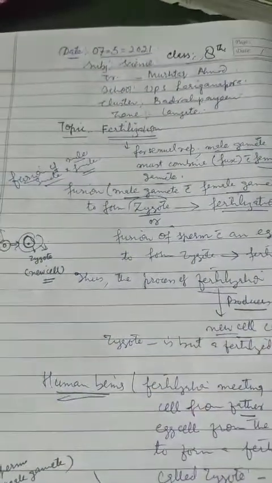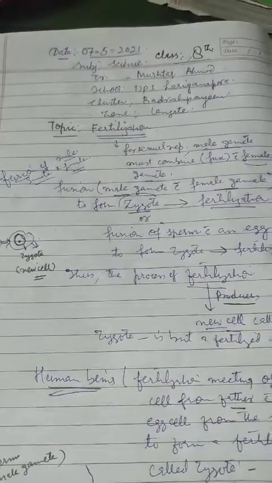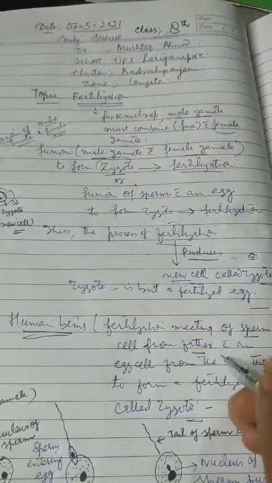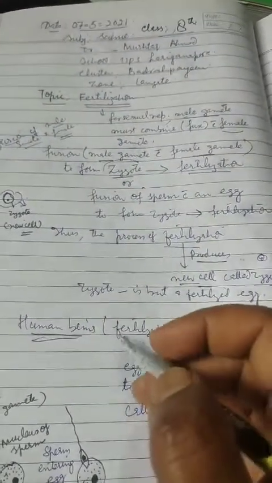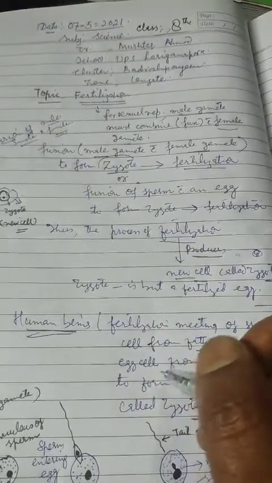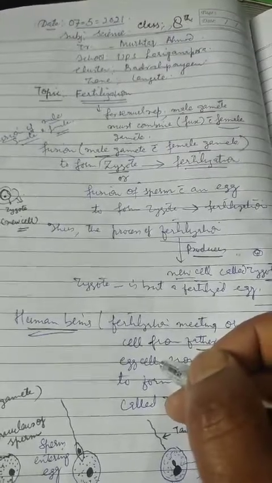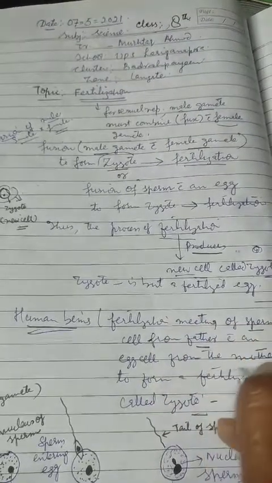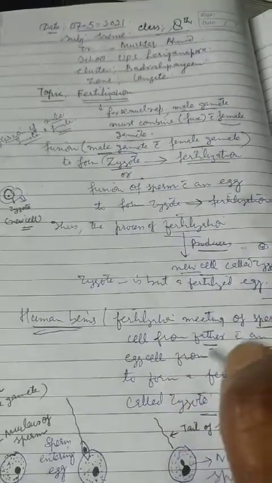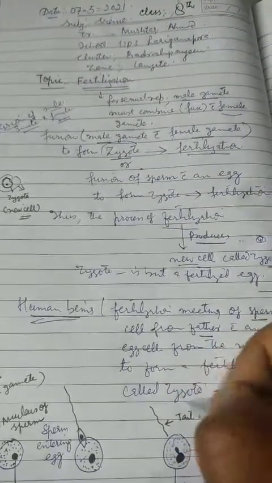If you take the example of human beings, in this meeting of male and female gametes, the male gamete comes from the father and the female gamete comes from the mother. So the male gamete in human beings is the sperm, and the female gamete in human beings is the ovum or egg. So the sperm and egg fuse and they form a zygote.